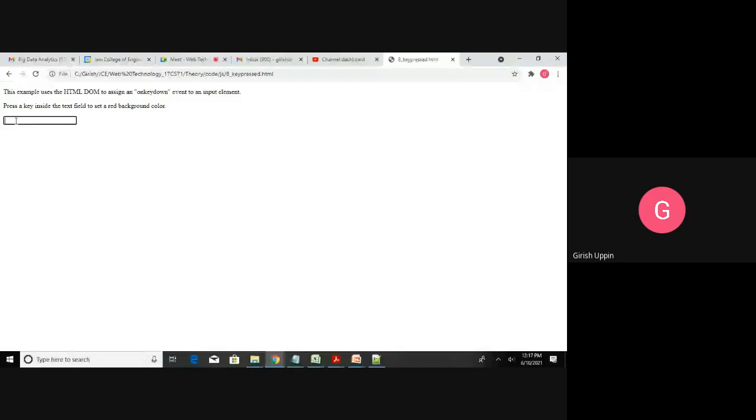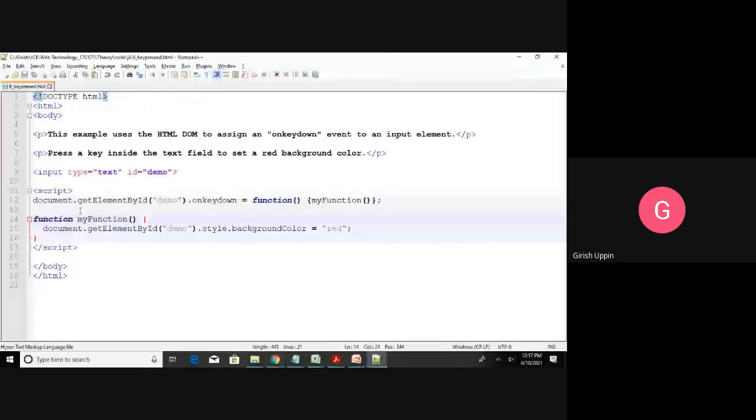Now I'm pressing the key A. What happens is I came inside this control and I pressed A. When I press down the key, the on key down event is triggered.